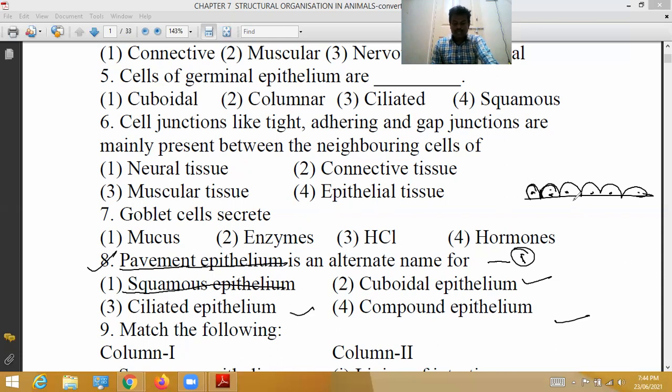So these are also known as pavement epithelium, because all the cells are closely fixed with each other like tiles on the floor. So for the eighth question, the correct option is 1. Pavement epithelium is an alternate name for squamous epithelium.